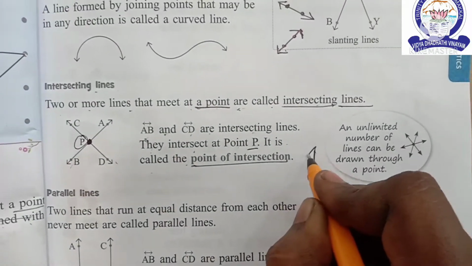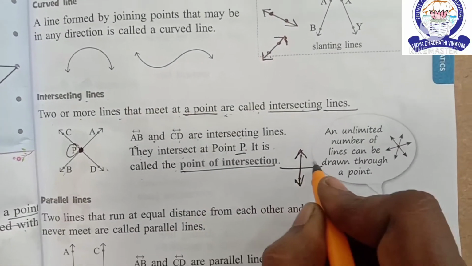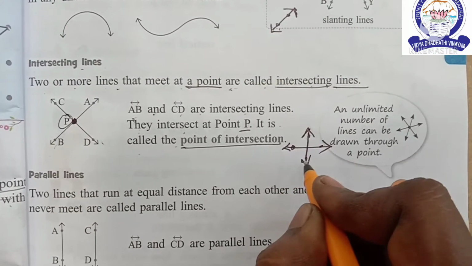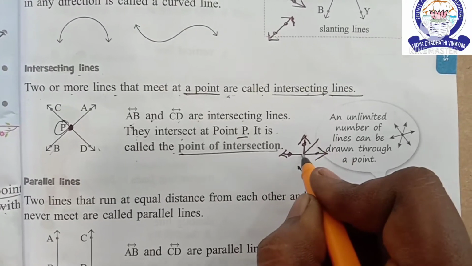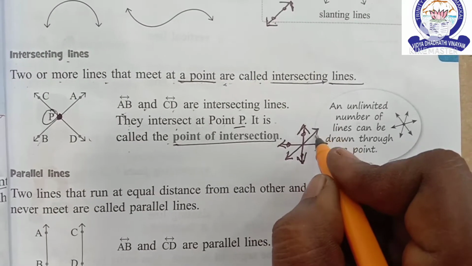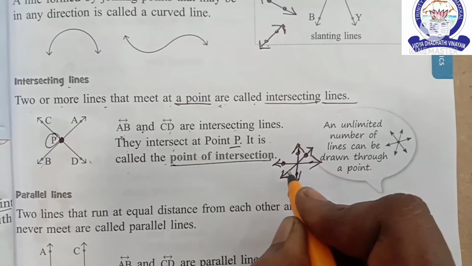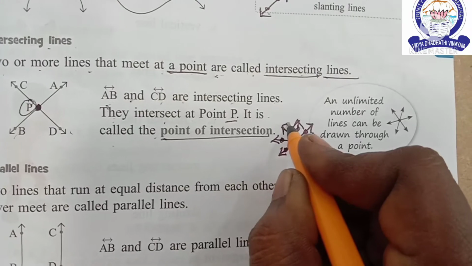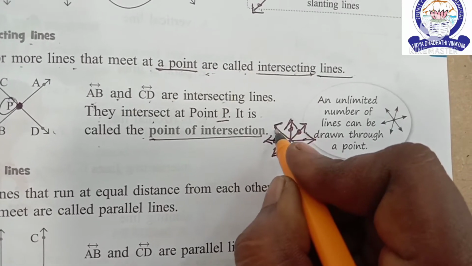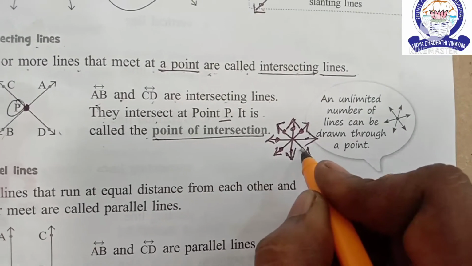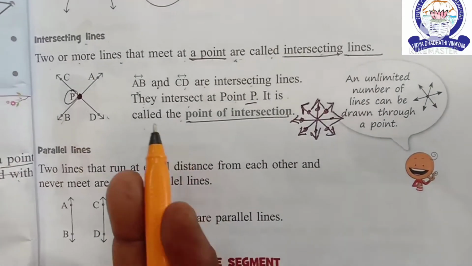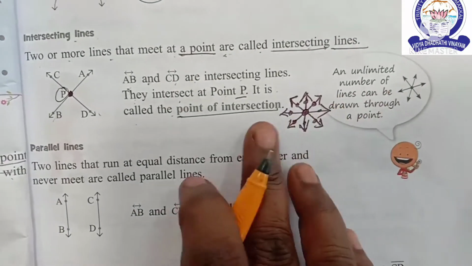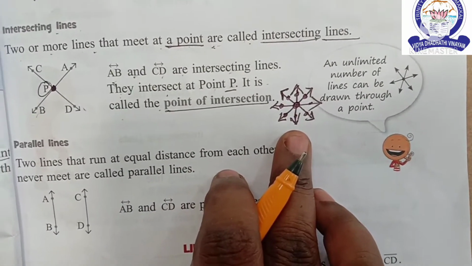See children, one example. So many lines, three or four lines. Okay children, two or more lines that meet at a point are called intersecting lines. Is it clear children?